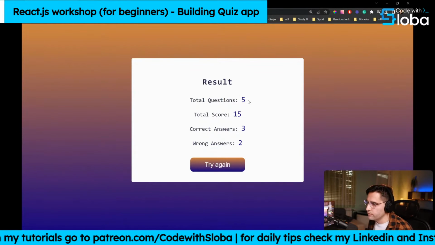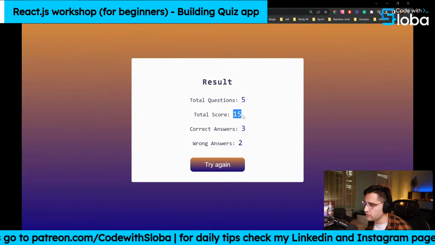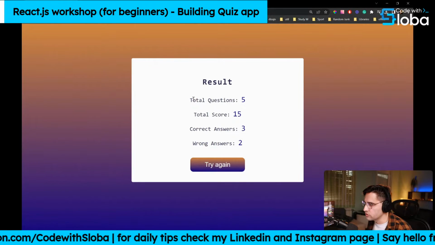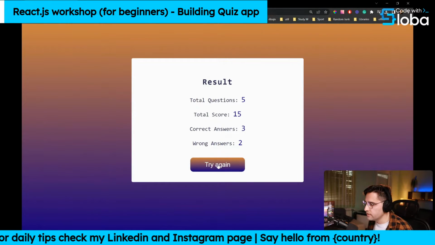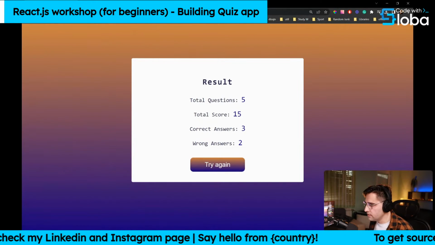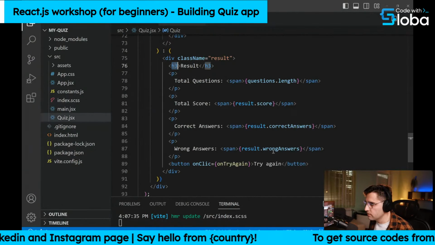So you can see here, we have applied some primary color to our spans, to our actual scores. We have made it in the center. And if you click try again, it should reset the state. But actually it's not.